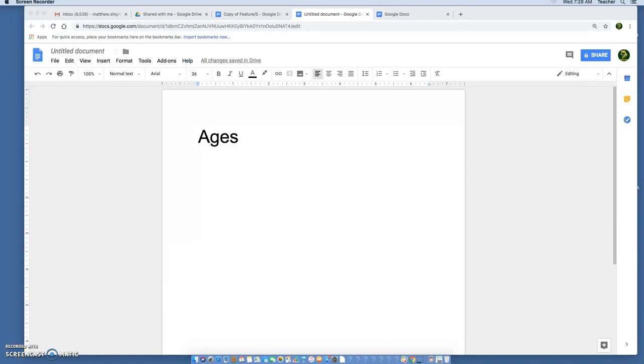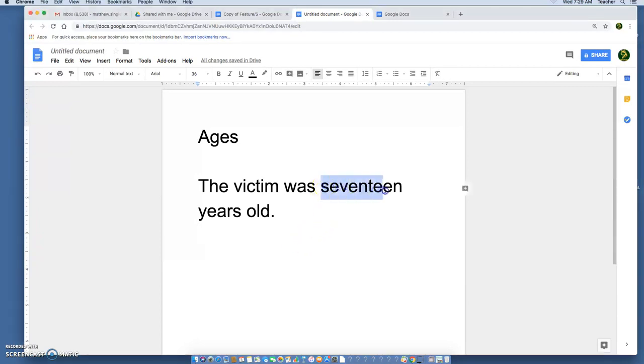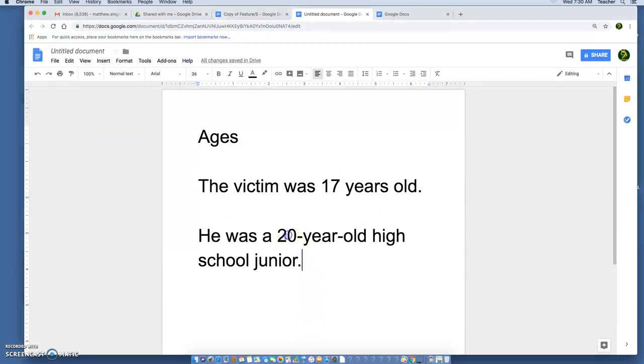Now let's take a look at ages. When it comes to talking about ages, we always want to use the numeral instead of the word. So instead of spelling out 17 for an age, we would put the numeral 17. There's also sometimes where you might be using a term like 20-year-old or 16-year-old as a descriptive word, as an adjective describing someone, like in this sentence here.